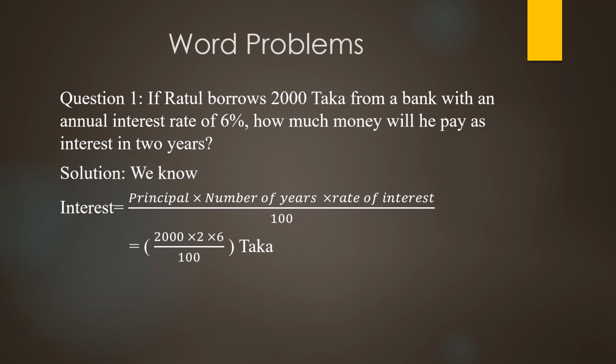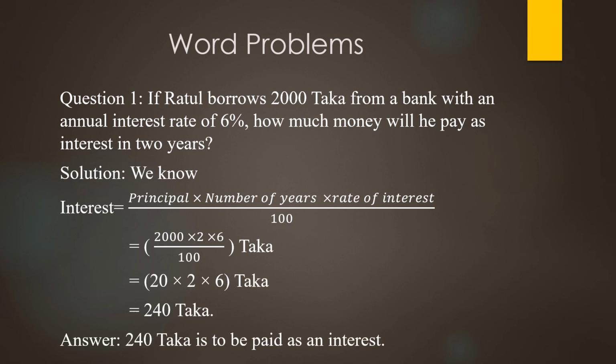2000 into 2 into 6 divided by 100. After total calculation, the result becomes 240 taka. That means 240 taka is the interest.